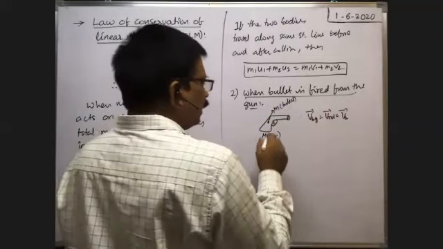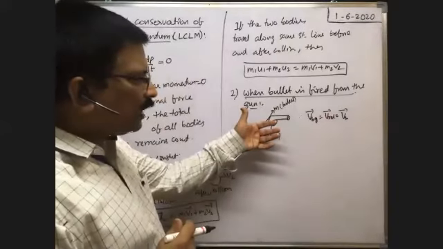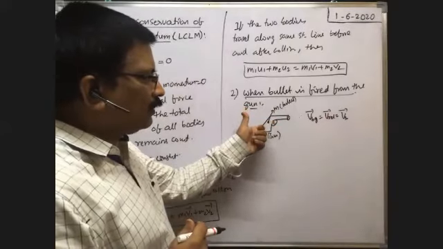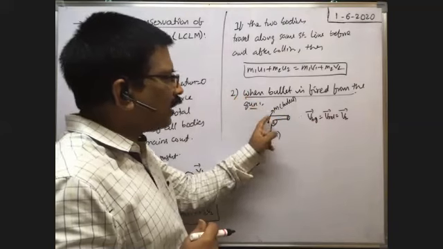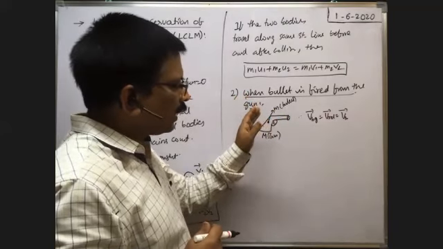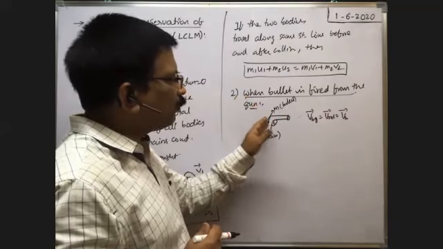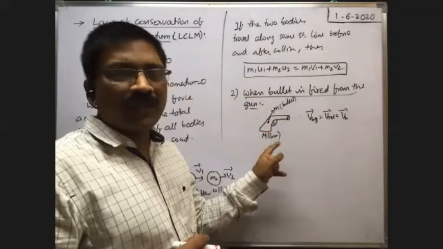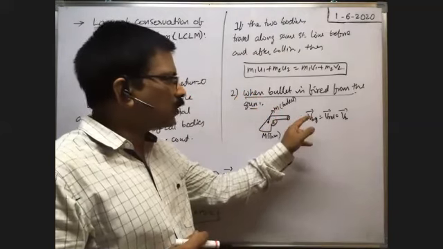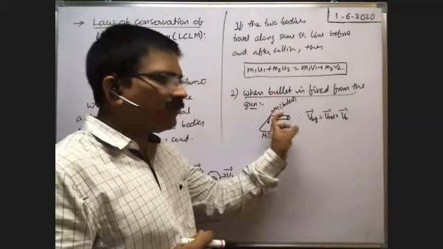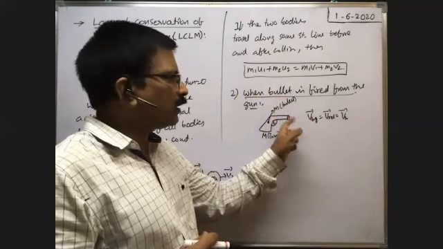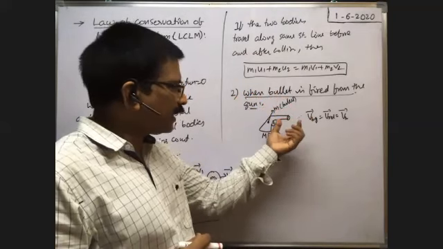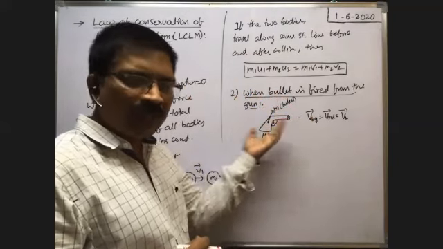Okay, now here, whenever the bullet is fired by pressing the trigger, then the trigger or the mechanism inside the gun exerts a force on the bullet. That is the internal force. That is the action. Then when the bullet comes out, because of that action, at the same time the bullet emerging from the gun exerts a reaction force on the gun. Due to that, the gun moves back.